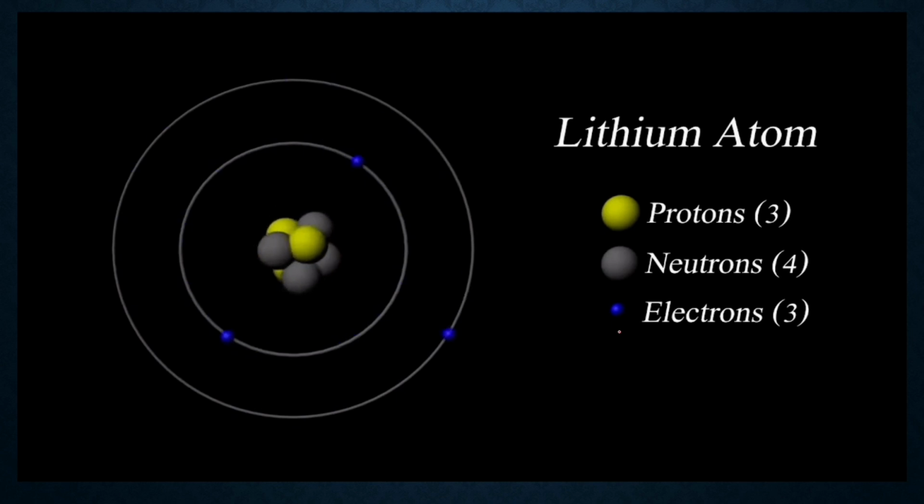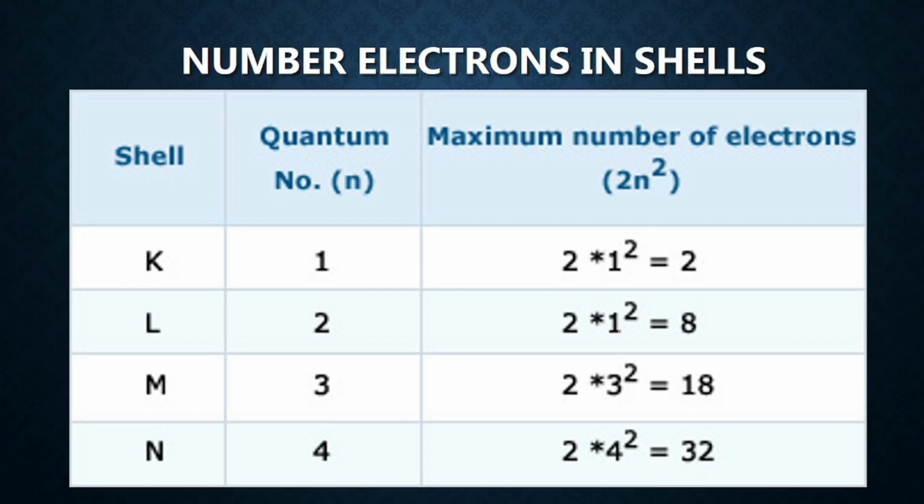Now this is a lithium atom. You can see protons 3, neutrons 4 and electrons 3. And how the arrangement of electrons is done is easily visible. And I hope you understood the concept of atom and the atomic structure. Right? Moving to the number of electrons, we have already discussed the formula which states 2n², where n is equal to the number of the shell. For K, n is 1, L, n is 2, M, n is 3 and N, n is 4. Calculating, the maximum capacity of the K shell is 2, L shell is 8, M is 18 and N is 32.